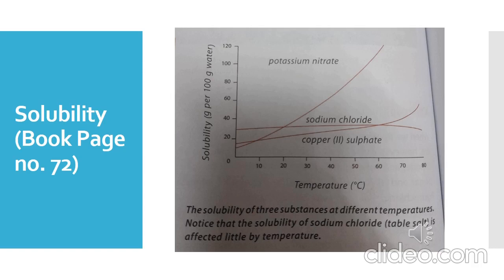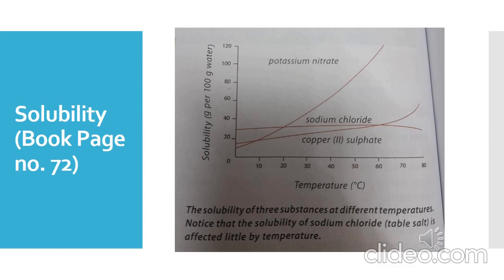So what's happening in this graph is that they are showing the solubility of three substances at different temperatures: potassium nitrate, sodium chloride, and copper sulfate. They are showing how the solubility of a solid solute increases with the temperature. You can see that potassium nitrate and copper sulfate solubility increases with the increase in temperature, but there's a little effect on the solubility of sodium chloride. Alright class, now in the graph you can see that the solubility of sodium chloride is affected little by the temperature.